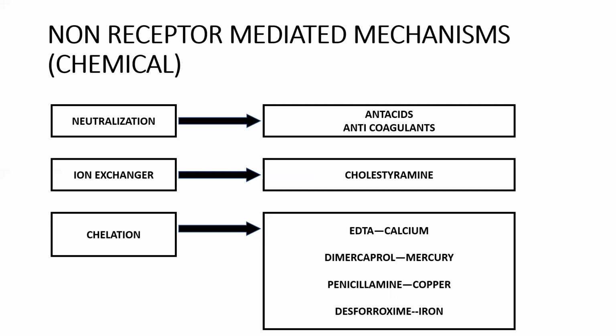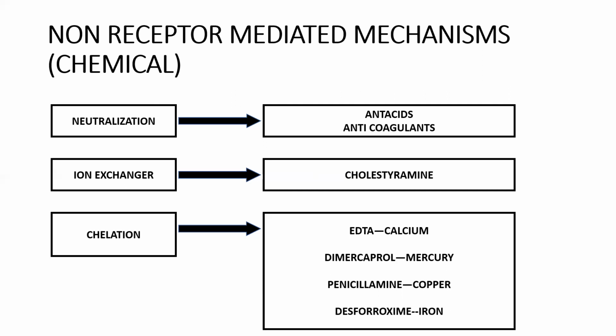Just in case we got mercury poisoning, there is a lot of mercury in our blood than the accepted amount. So what will we do? We will give dimercaprol. What dimercaprol does means it will go and take the mercury and it will make that receptor